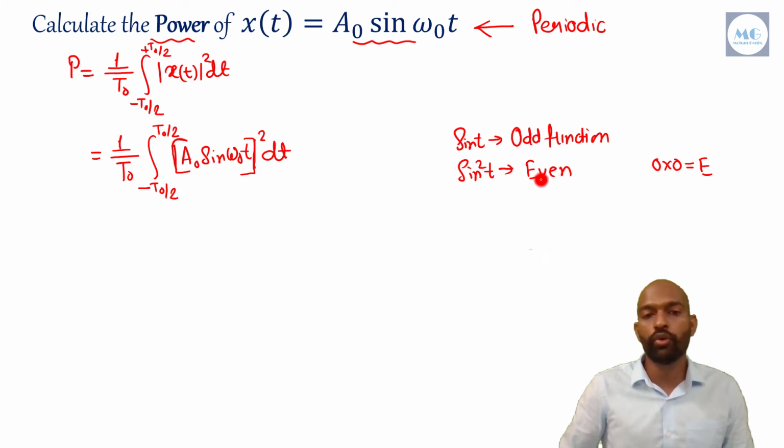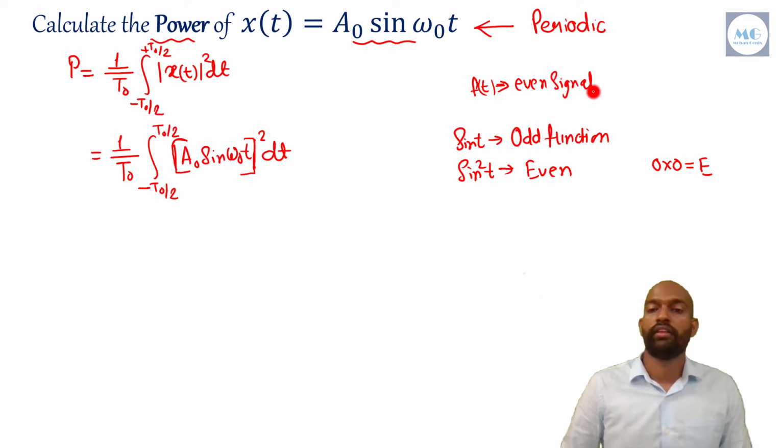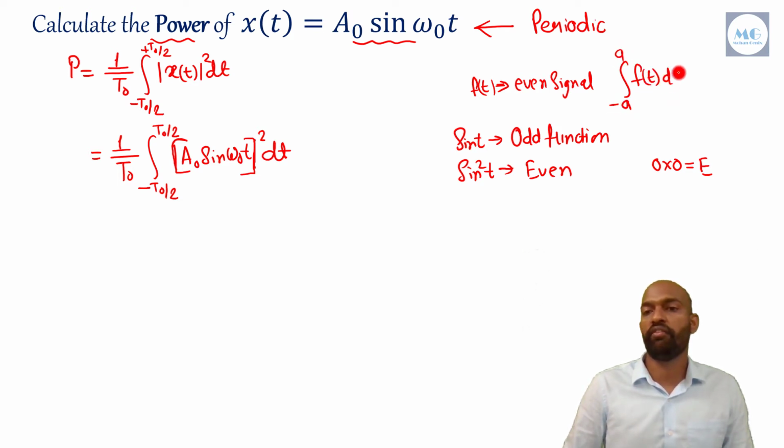And as we know from our previous lectures, if any signal f(t) is an even signal, then integration from minus a to plus a f(t) dt will be 2 into integration from 0 to a f(t) dt.